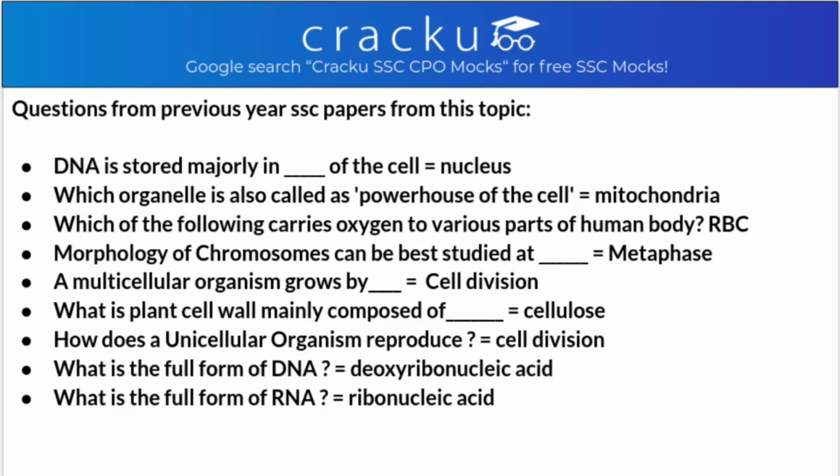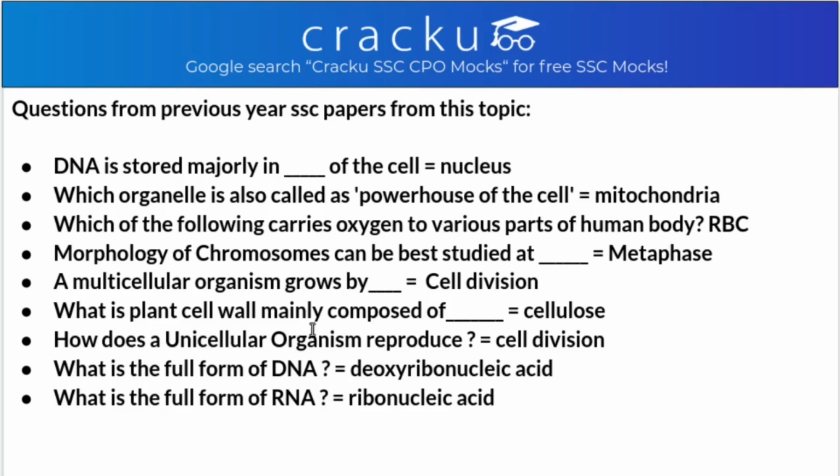So DNA is stored majorly in dash of the cell. As said earlier, it's the nucleus. Which organelle is also called the powerhouse of the cell? Always remember this, mitochondria is the powerhouse of the cell. Which of the following carries oxygen to various parts of the human body? It is red blood cell. Morphology of chromosome can be best studied at metaphase, as it forms English alphabet letters, that is V, L and I. A multicellular organism grows by cell division, as all cells are made up of pre-existing cells.